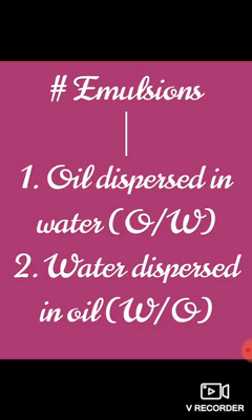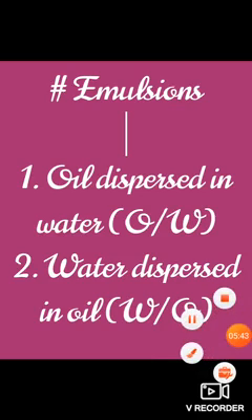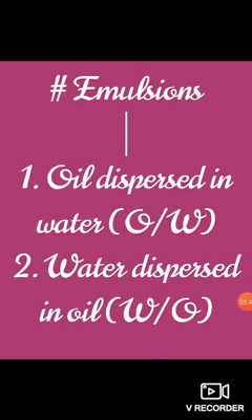If a mixture of two immiscible or partially miscible liquids is shaken, a coarse dispersion of one liquid in the other is obtained, which is called an emulsion.